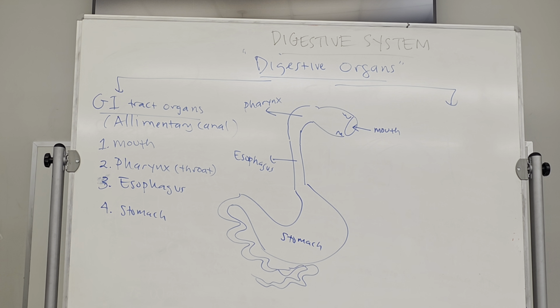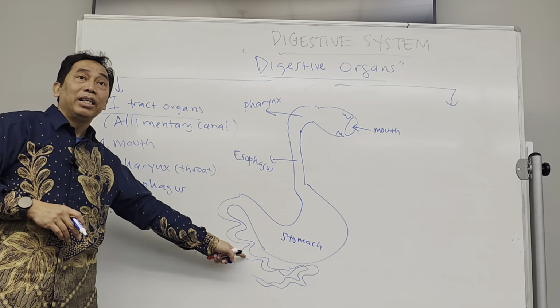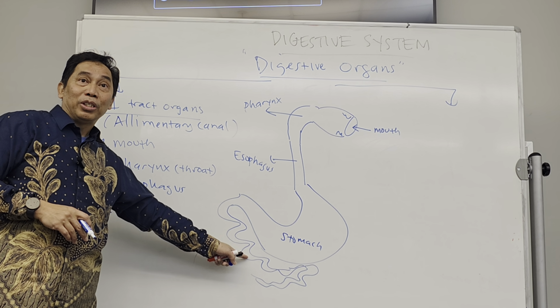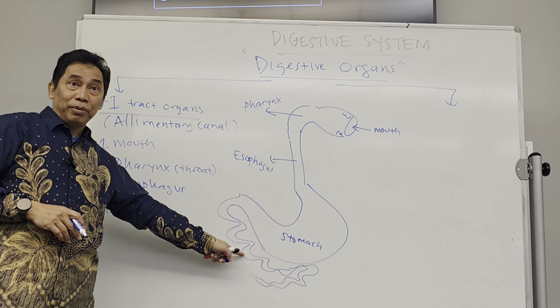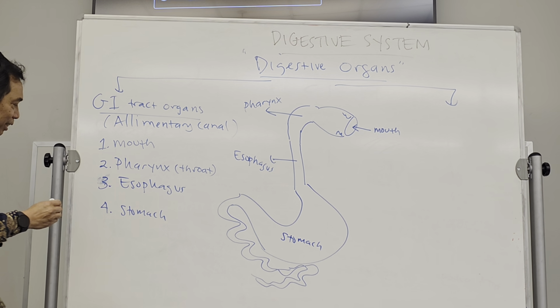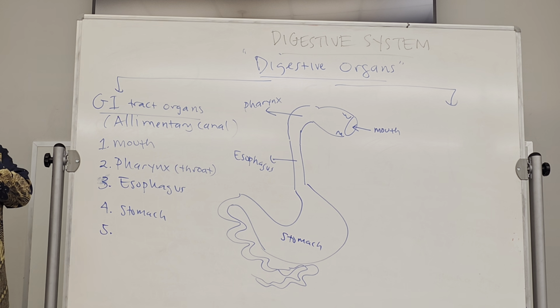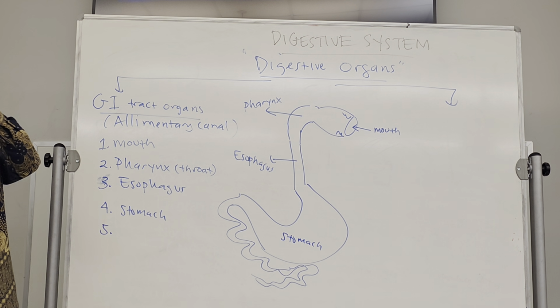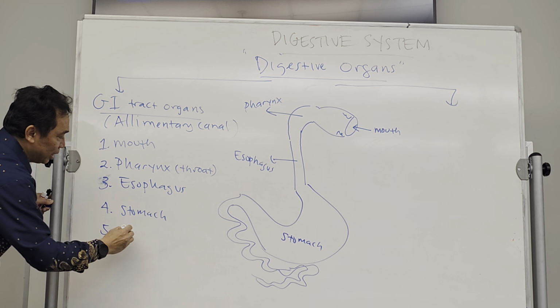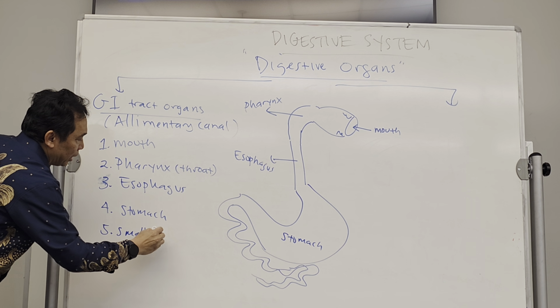Also 99% of absorption happens here. It means that the digestion will be finished in this place because the nutrients will also be absorbed from this place. Anybody know what the name is? That's the small intestine, but it's going to be the small one. The small intestine.